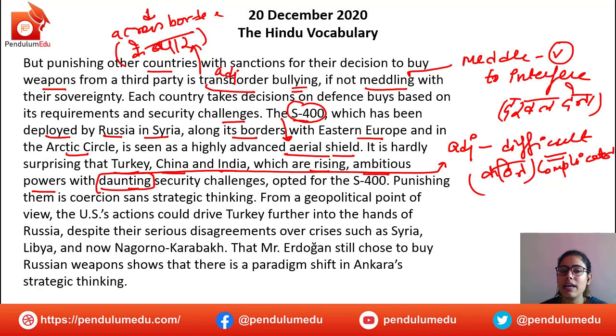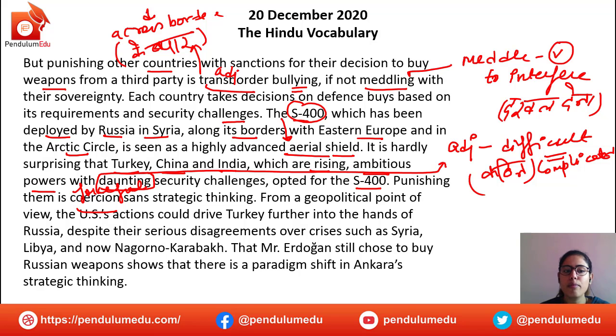And opted for the S-400. Punishing them is coercion, sans strategic decisions. Coercion, that is forceful. If you're punishing them by releasing sanctions against them, ये उनके लिए एक forceful या आप कह सकते हो ज़बरदस्ती का उनके लिए problem खड़ा करना का बात है.